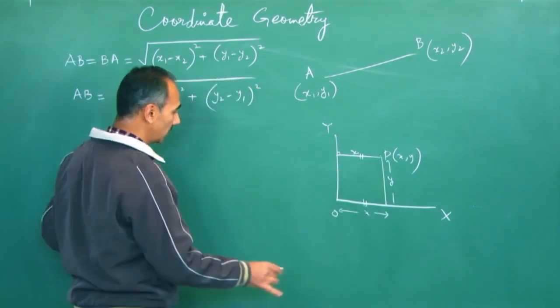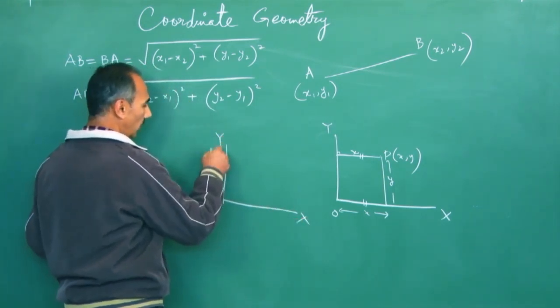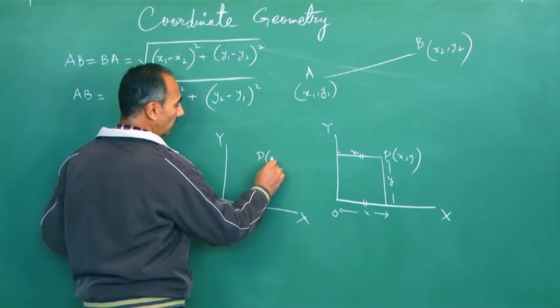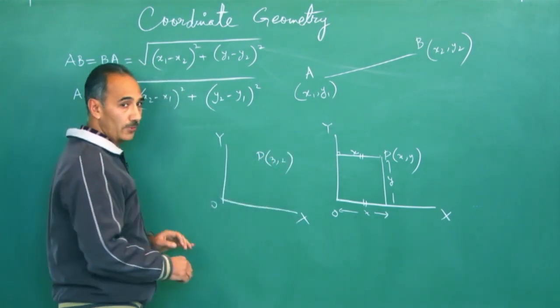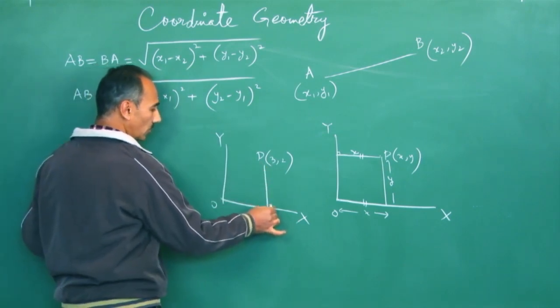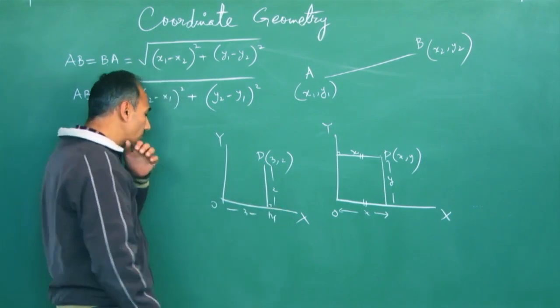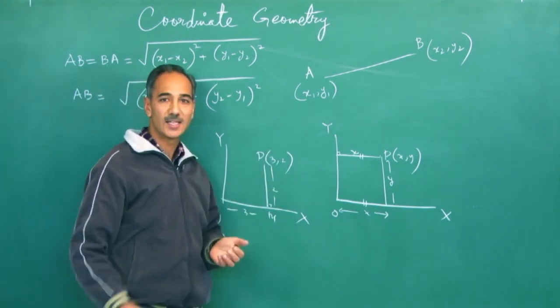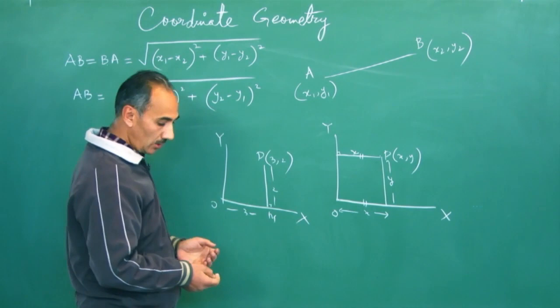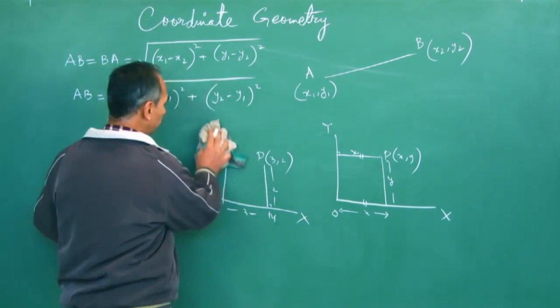Hope you understood it. See, let me take it once more. I have a point, x, y is the coordinate. For example, 3, 2, they are the coordinates of a point. So what does 3 mean and what does 2 mean? Simply drop a perpendicular. So this distance is 3, this distance is 2. Sometimes you call it run and you call this as rise. Run and rise. Now we'll apply that same logic to x1, y1 and x2, y2.